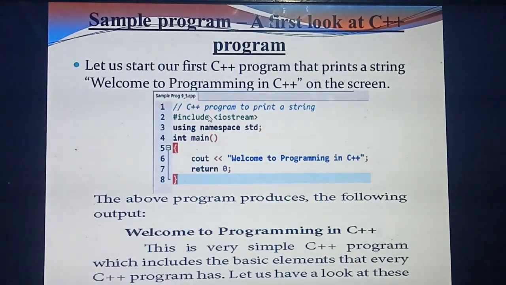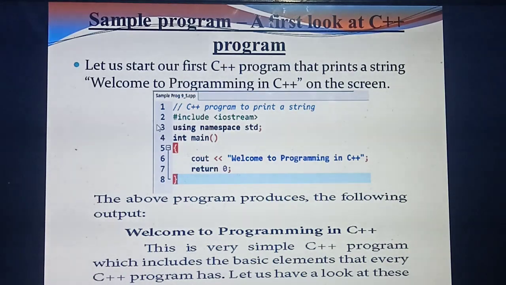Listen carefully. First, a C++ program always starts with the header file in the first line. This is very, very, very important. I will ask questions when school reopens also. For each and every program I will ask questions. What's the use of this line? Listen carefully.